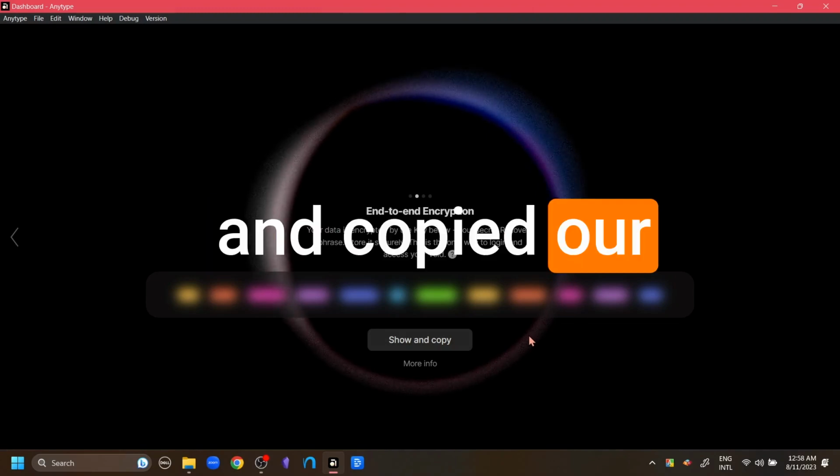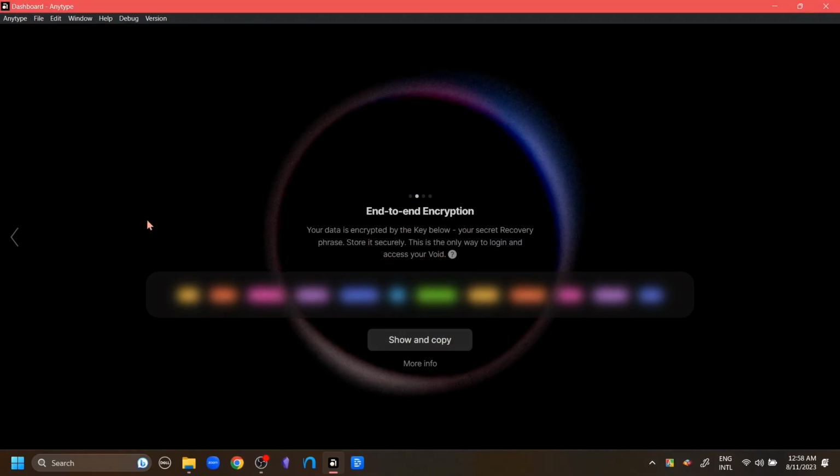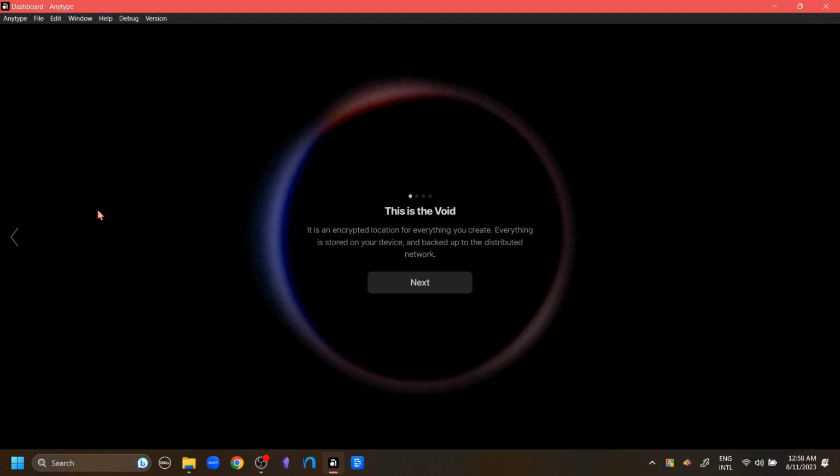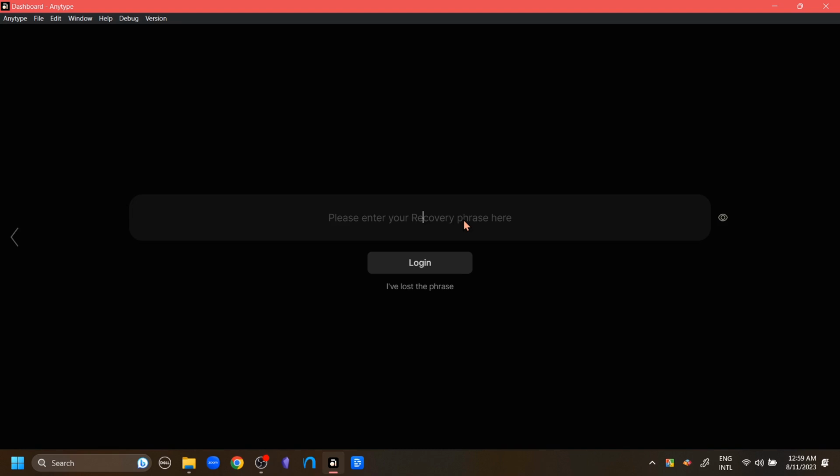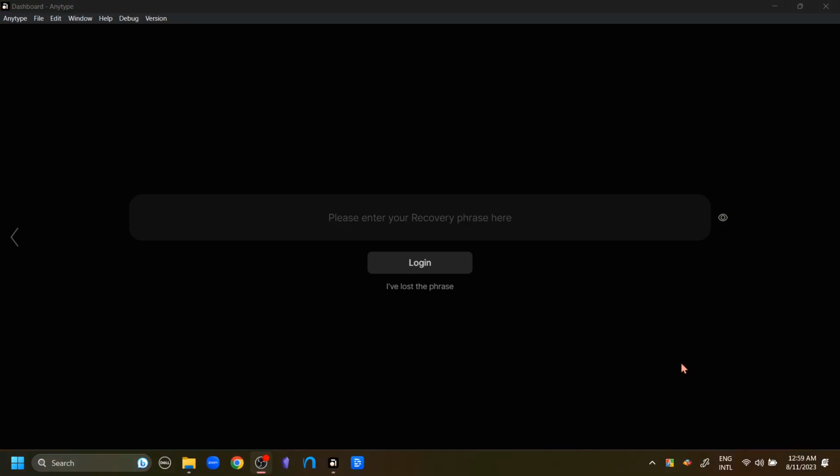So moving on. After we have seen and copied our recovery phrase, we get an option to go to the app. I will not copy this phrase because I already have the app. You can also go back to the login page like I am doing now. Login, paste in your recovery phrase, and this will lead us to the app.